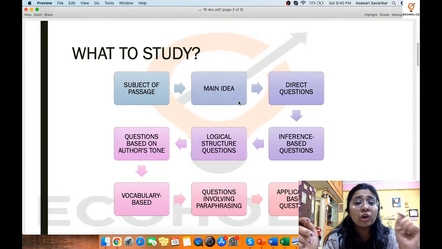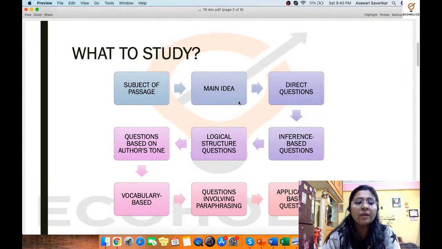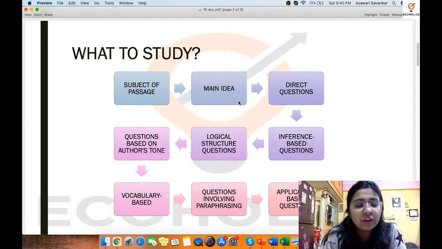But when you talk about reading comprehension passages coming in paper 2, specifically in relation to economics, then you must note that it is very important to learn the various types of jargon that are generally used with respect to economics.